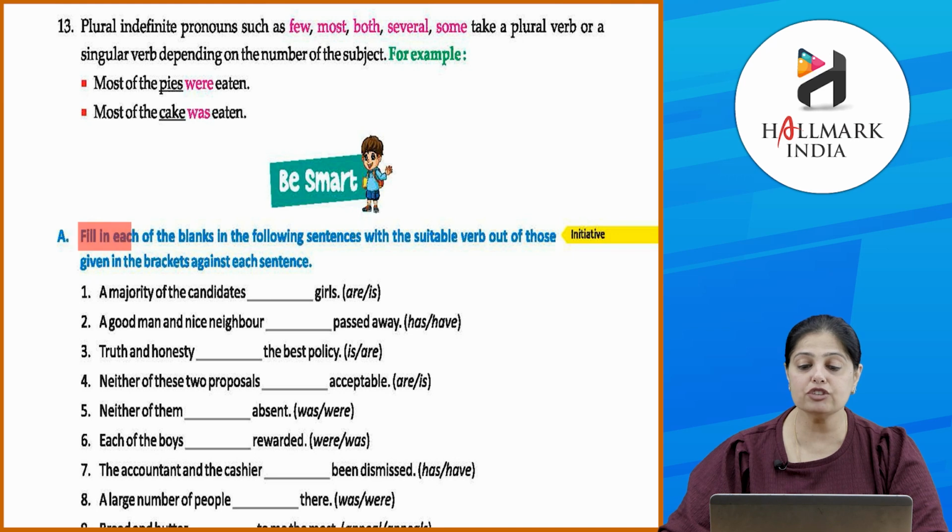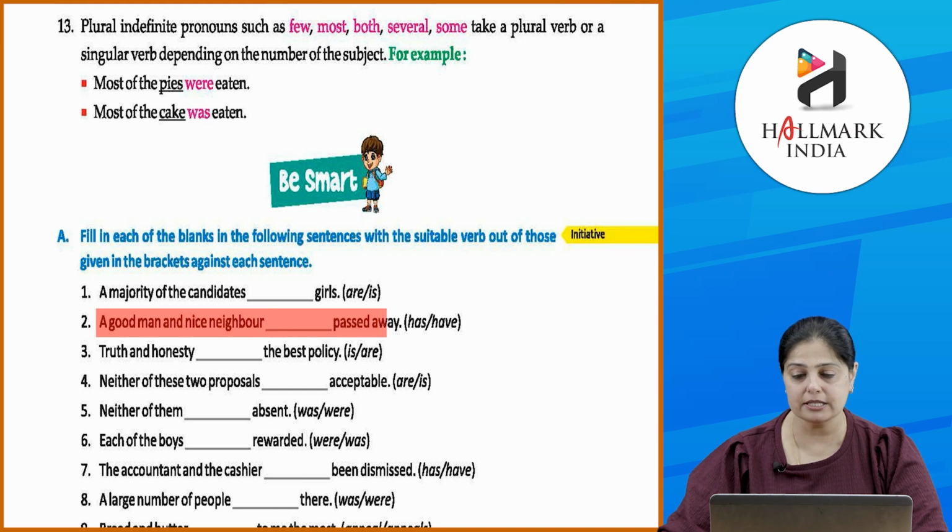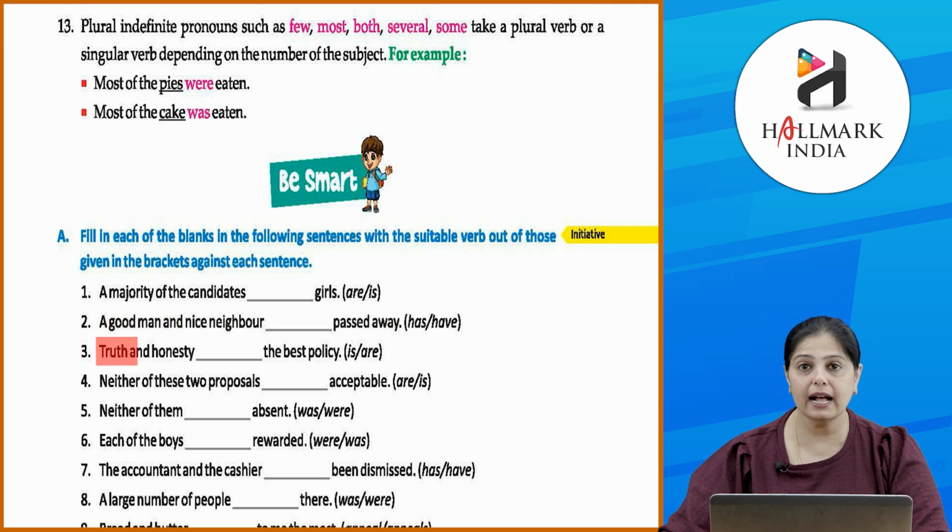Okay, fill in each of the blanks in the following sentences with the suitable verb out of those given in the brackets against each sentence. A majority of the candidates are girls. A good man and nice neighbor has passed away. So we are talking about one person only, who was a good man also, as well as a nice neighbor. Okay. Truth and honesty is the best policy. Clear? Neither of these two proposals are acceptable. Alright. Now do the remaining ones quickly.